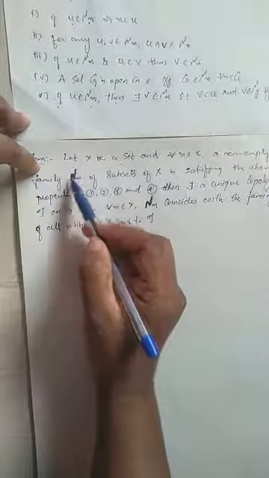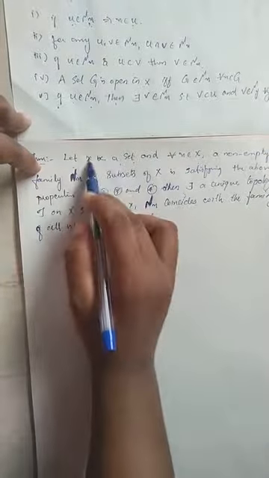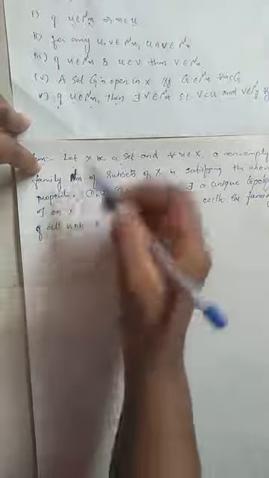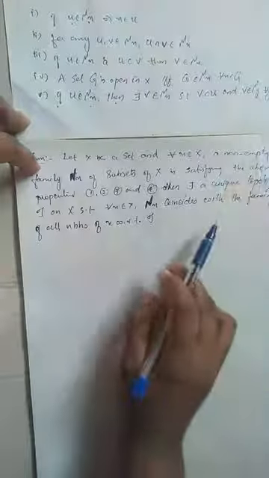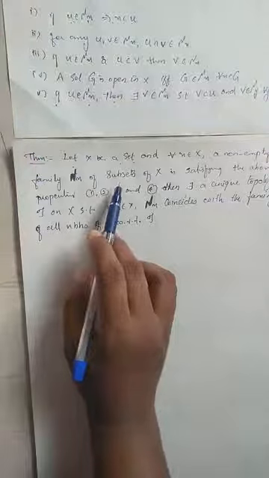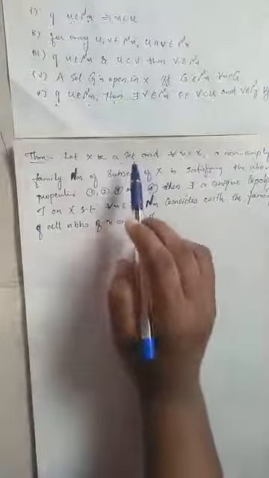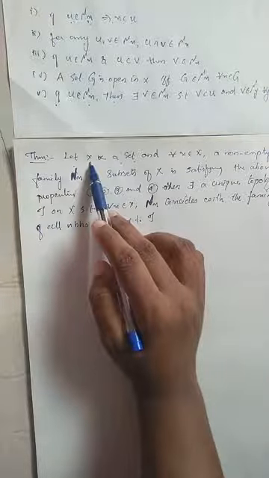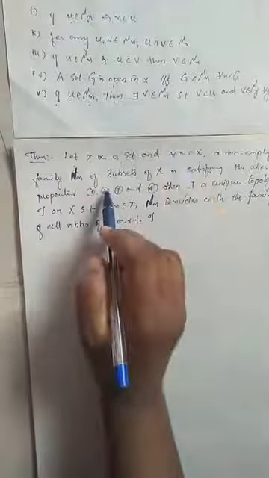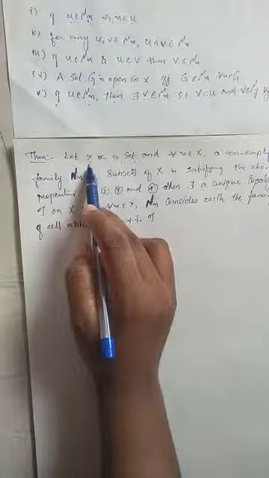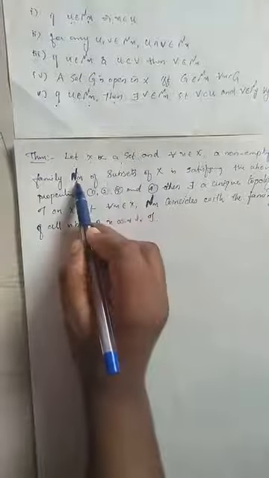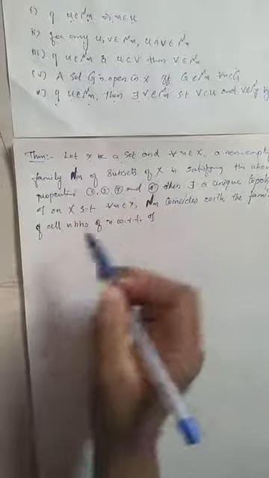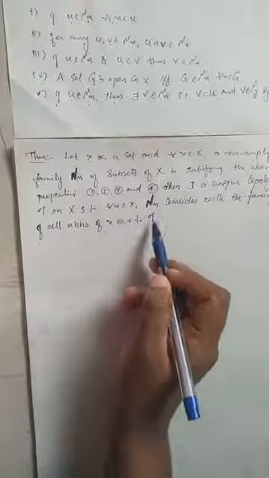Suppose this collection Nx, which is a set of some subsets of X, satisfies these four properties. Then we need to prove that there is a topology on capital X. X is a simple set, not a space. And then there exists a topology tau on X such that this Nx coincides with the family of all neighborhoods of X with respect to tau.